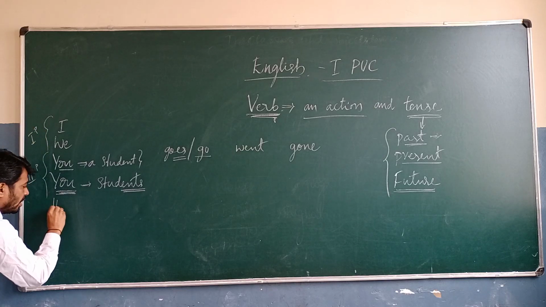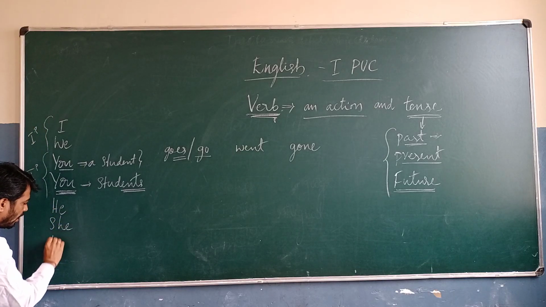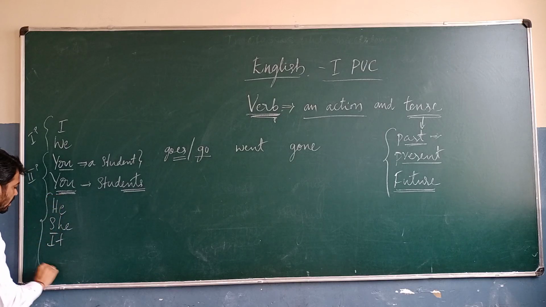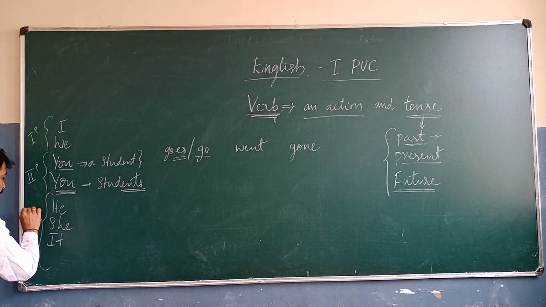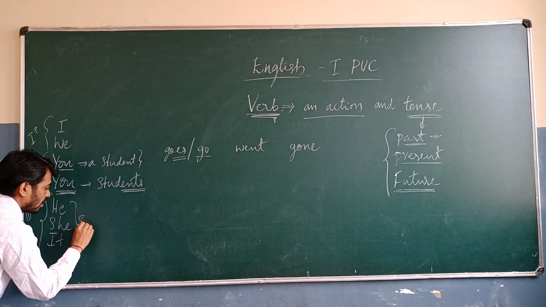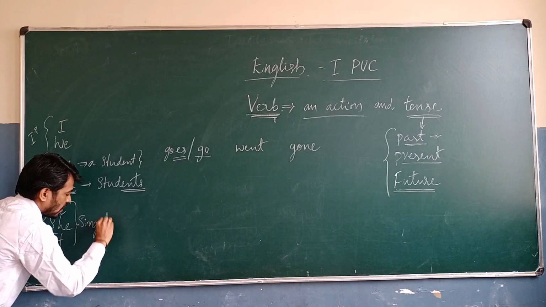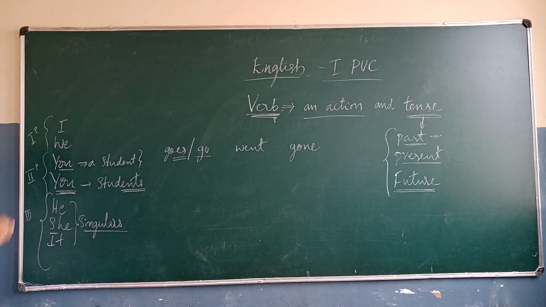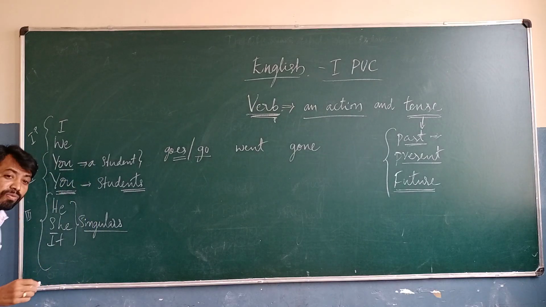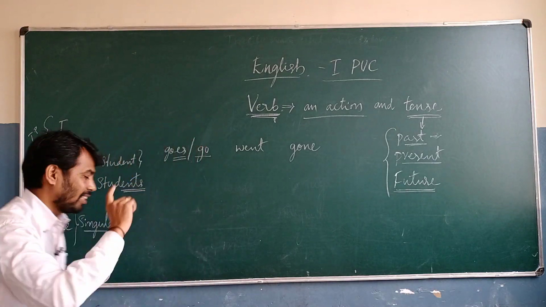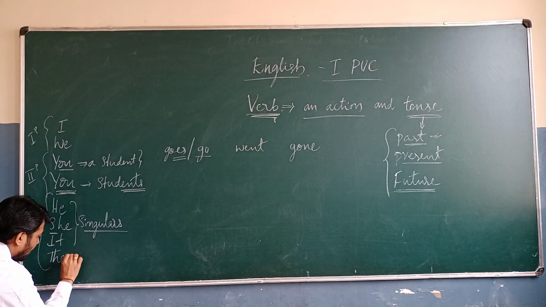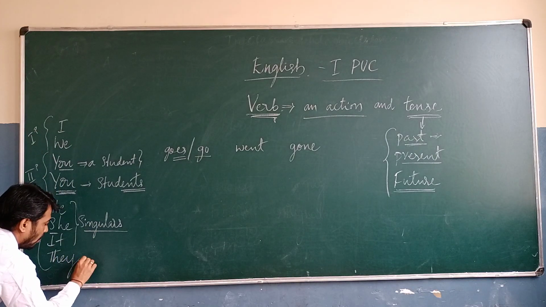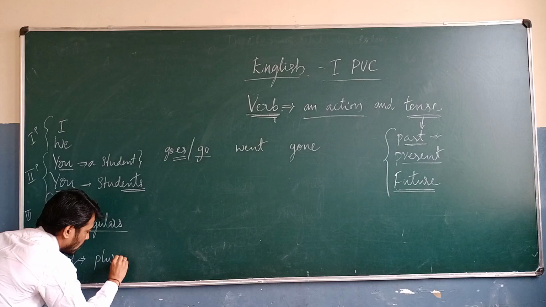And then he, she, it. These three are the third person singulars. Observe this one. These are the singulars. And which is the plural? That is they. So this is the plural one.